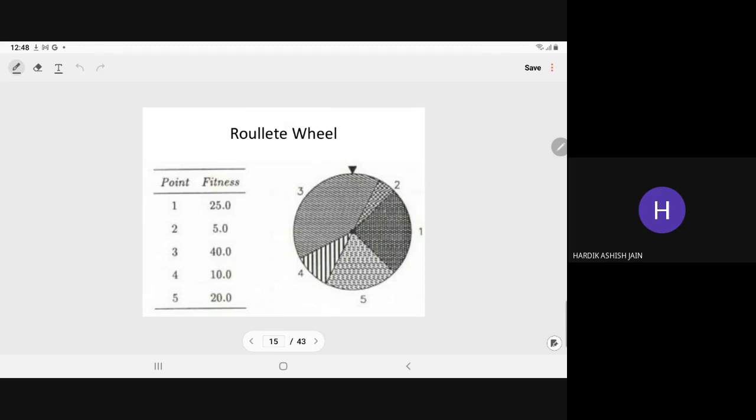As I have told you, for the reproduction method we use the Roulette-wheel method. What is the Roulette-wheel method? This is the arrow of the selection. Whatever the bigger area, that has the high probability of coming. As you move this wheel in a particular direction, there is a high chance of stopping at this area, and this area has the least chance.